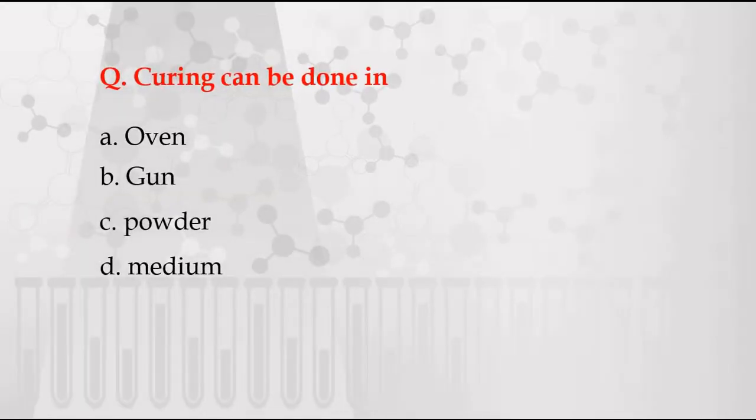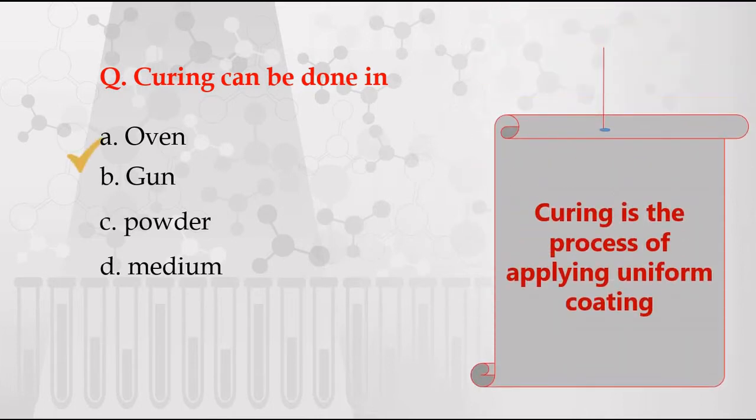Next question. Curing can be done in, the options are A. Oven, B. Gun, C. Powder, D. Medium. The correct answer is oven, because curing is the process of applying uniform coating that can be done in oven at 100 to 120 degrees Celsius temperature.